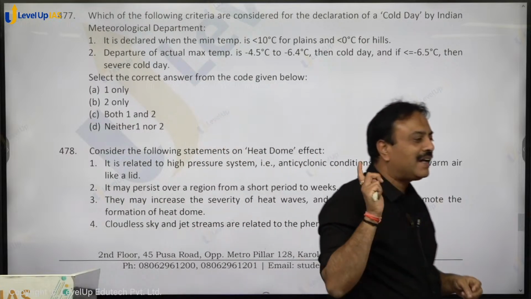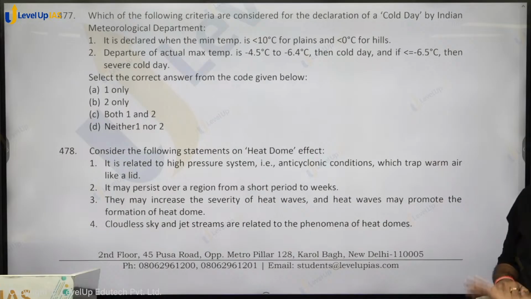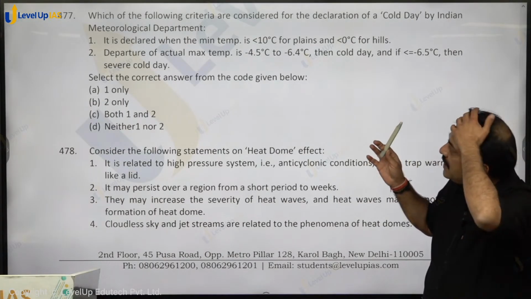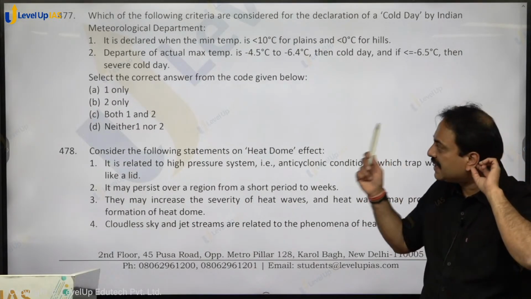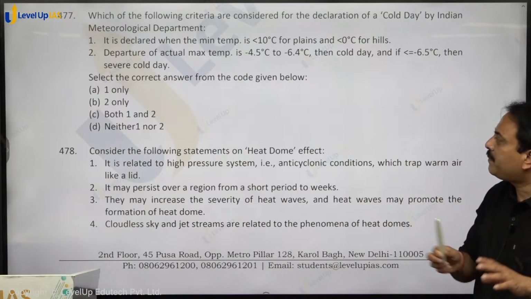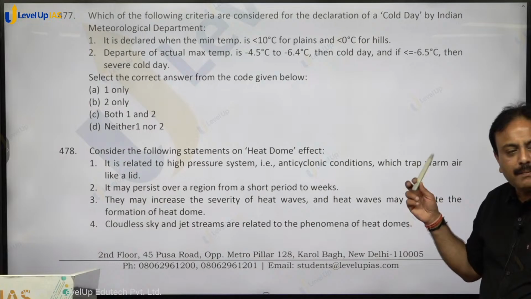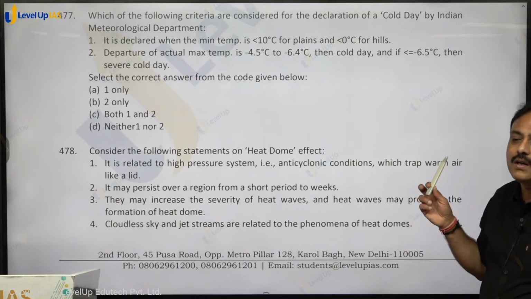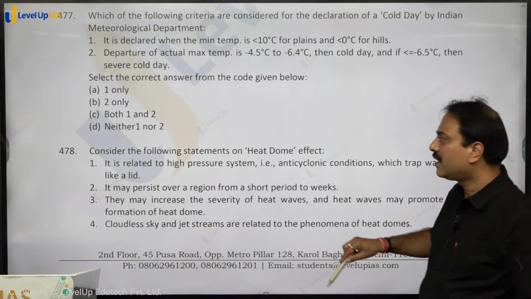Which of the following criteria, like warm night, it is a cold day. Warm night का declaration होता है, cold day का declaration होता है. It is declared when the minimum temperature is less than 10 degrees Celsius for plain and less than 0 degree for hills. And second category, actual maximum temperature से departure -4 to -6.5, cold day. -6.5 से ज़्यादा departure हो गया तो severe cold. Both are correct. Option C, C for cat is the correct answer.